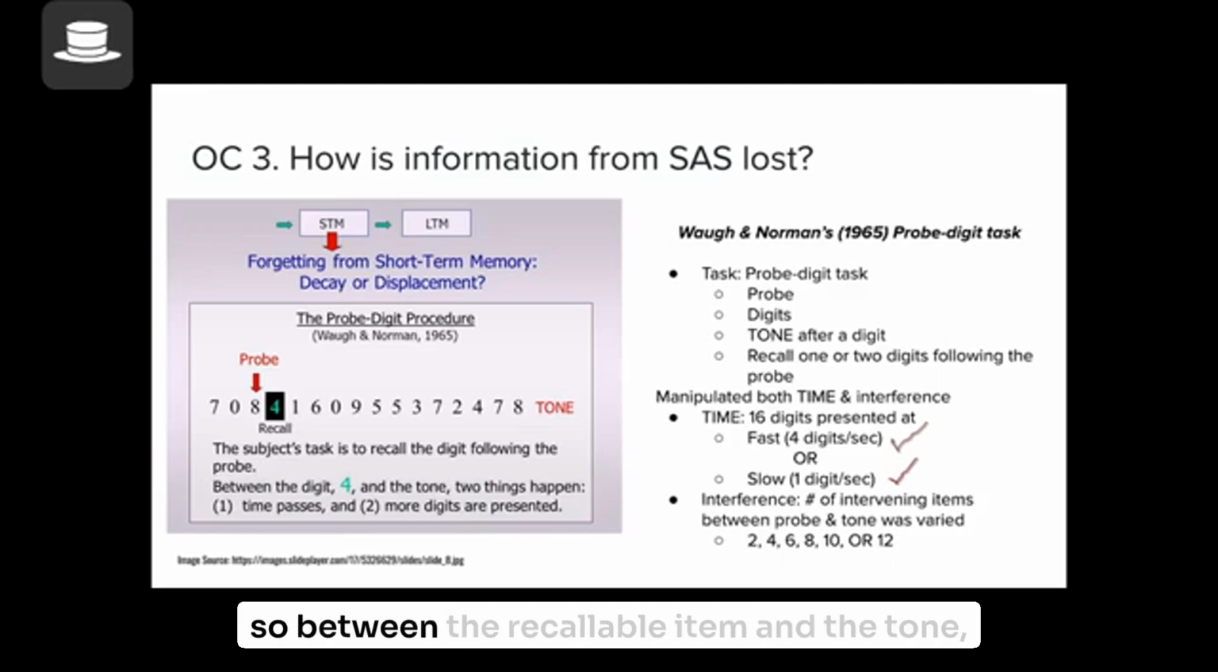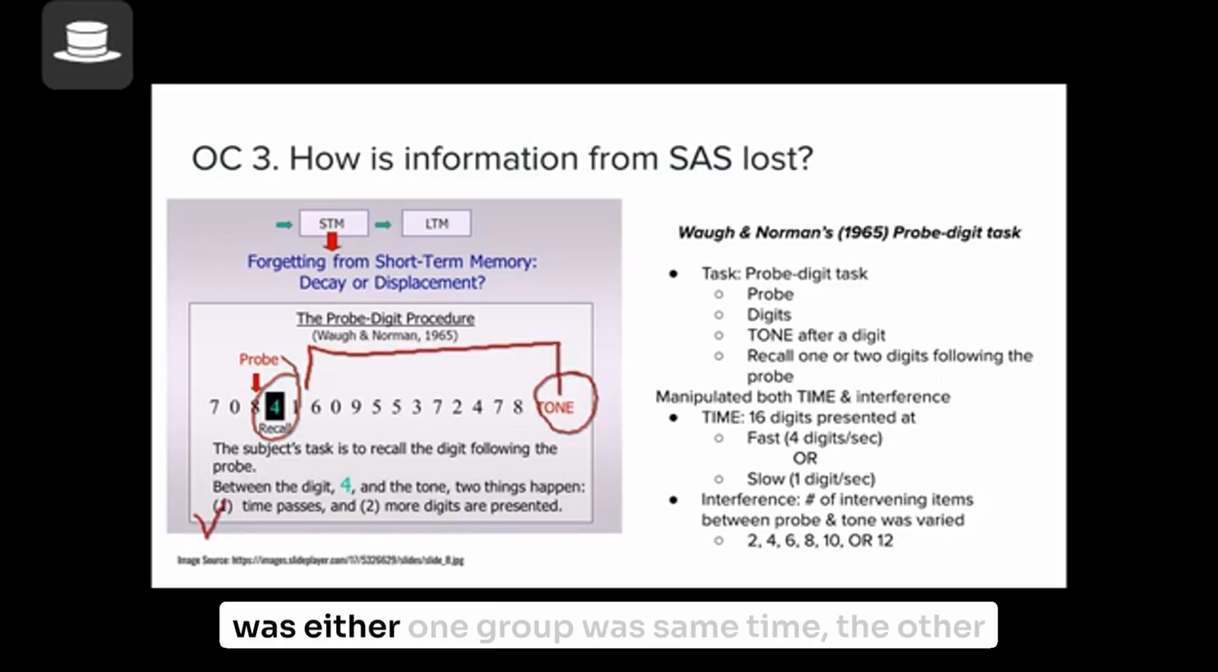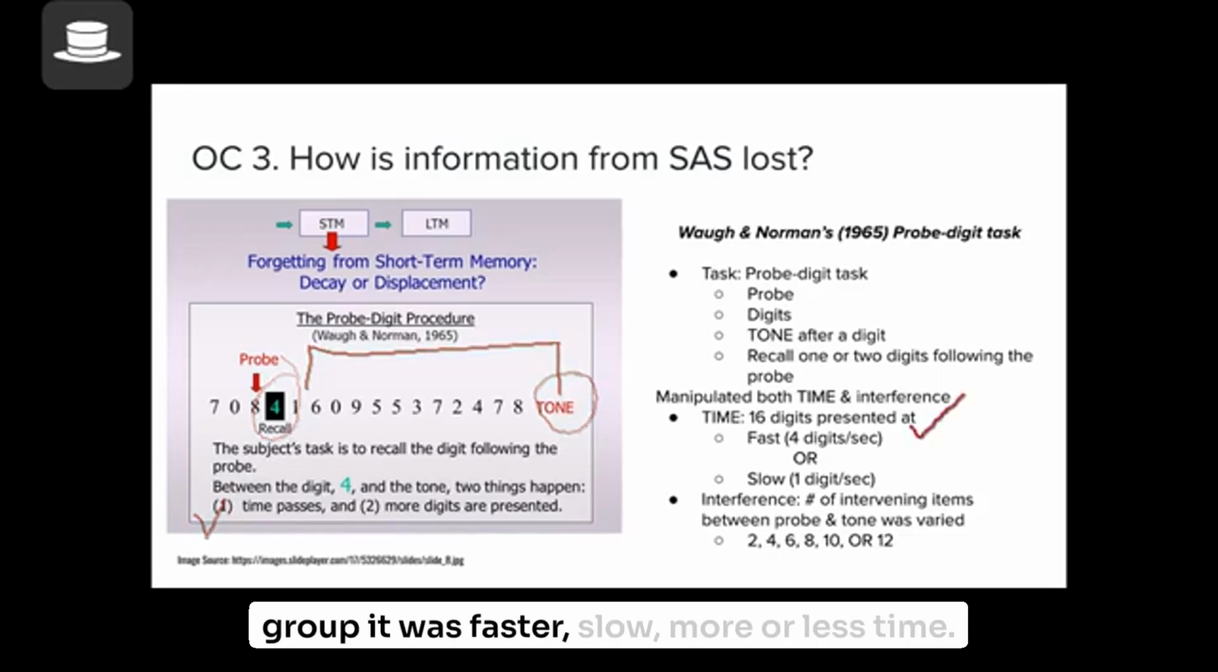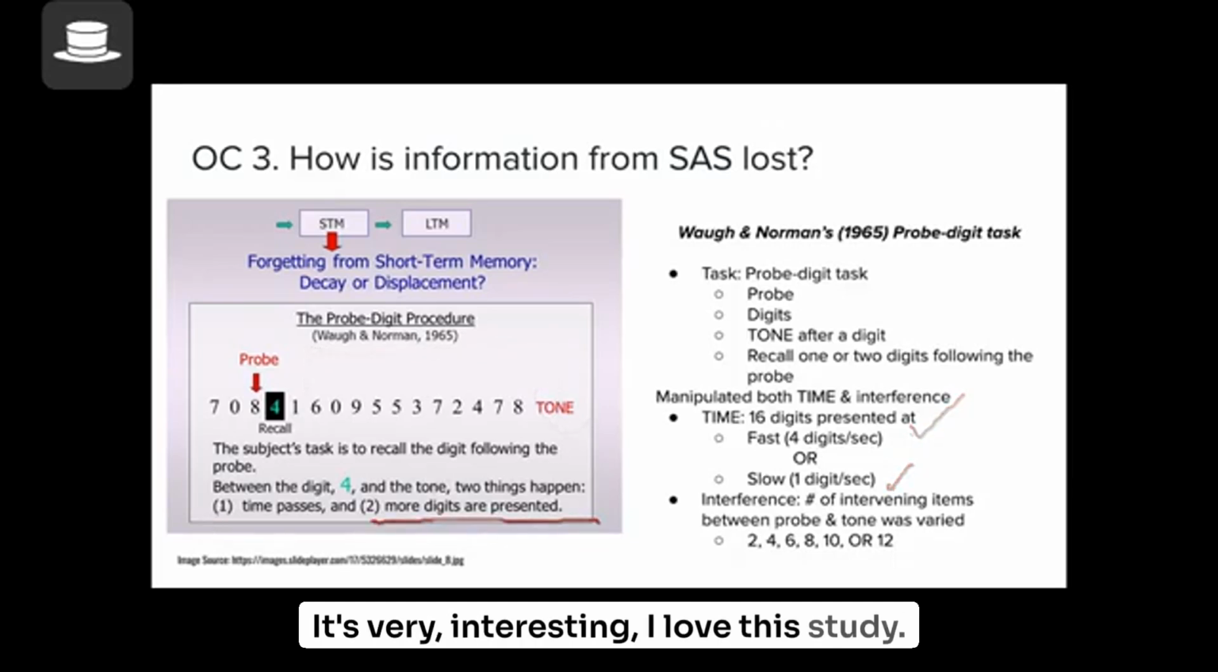So that's how they manipulated both time and intervening items. Between the recallable item and the tone, two things happen. First of all, time has passed, and this time passage was different: one group had more time, the other group had less time, fast or slow. And they also manipulated the number of digits, right? It's very interesting. I love this study. We'll talk about the results in the next slide.